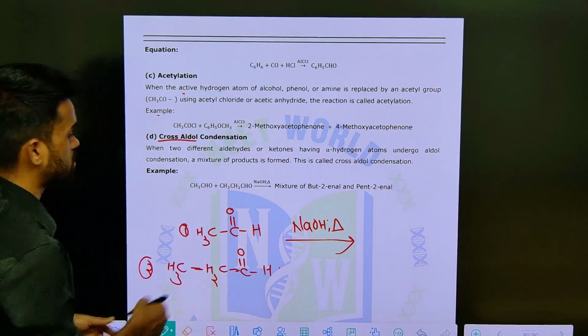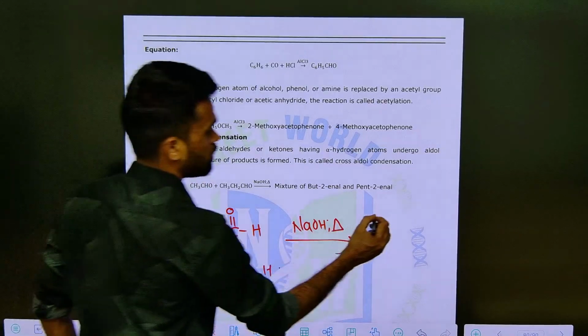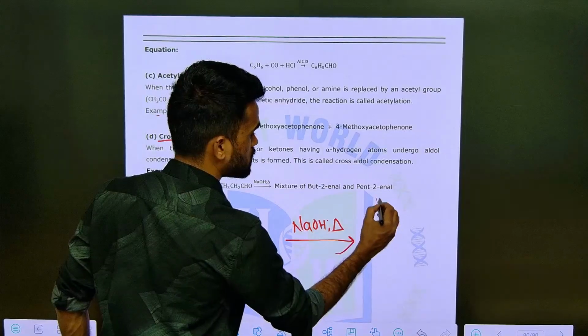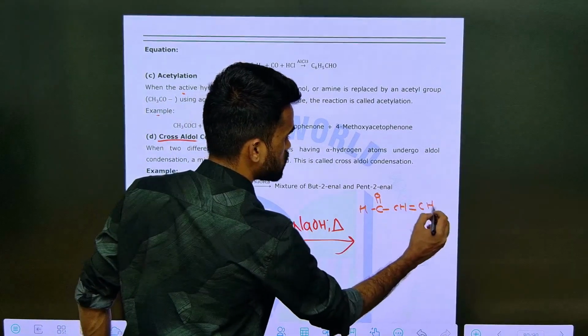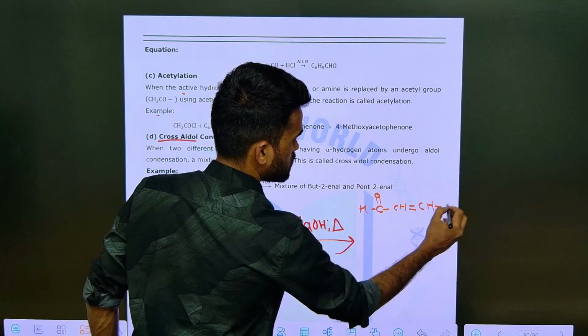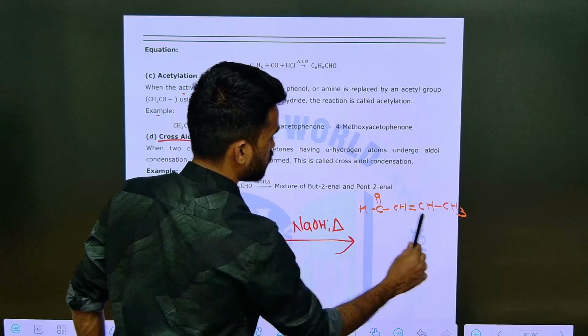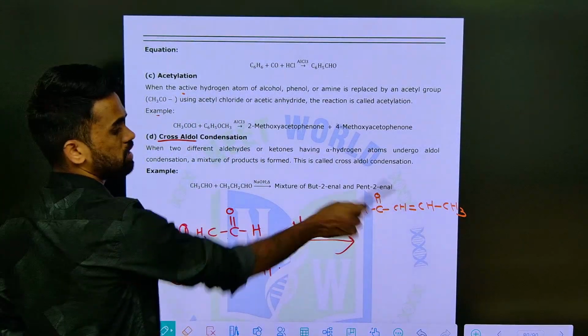It means this acetyl group can combine with itself and you are going to get a butene product, CH3 CH=CH CHO. What is this product formed? See, when acetaldehyde reacts with itself, you are going to get this kind of product.